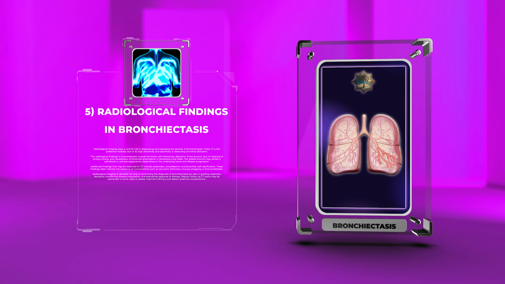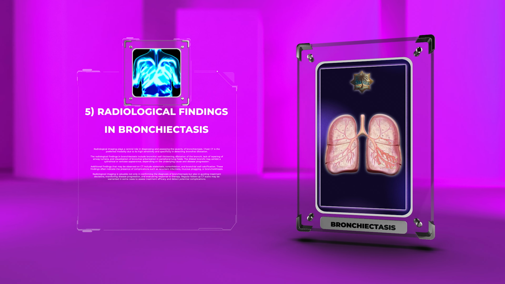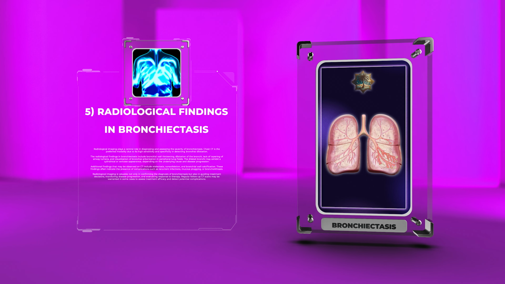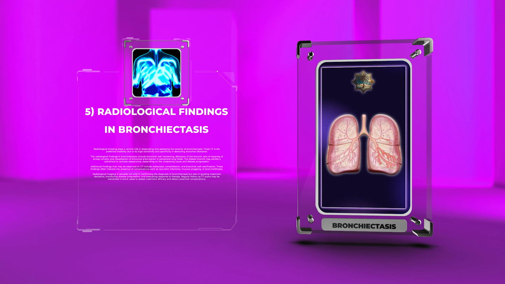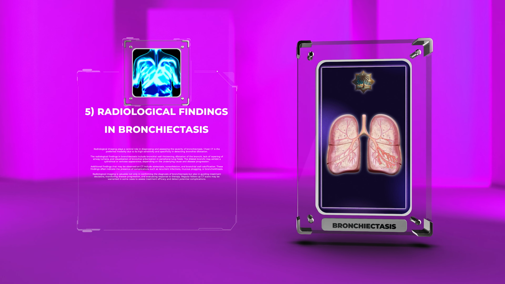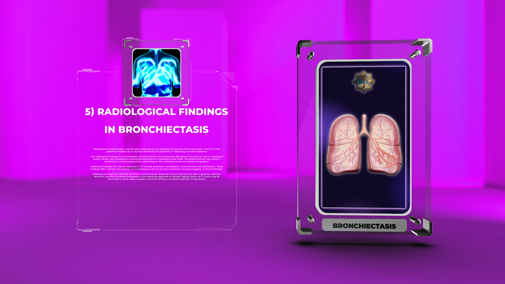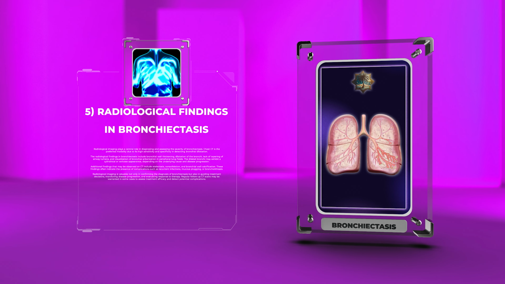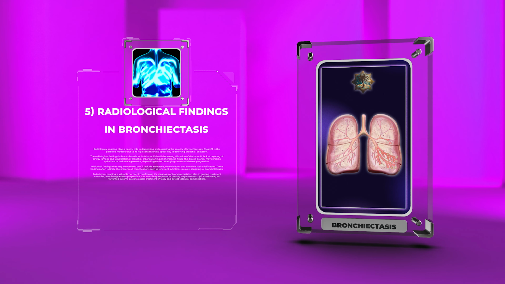The radiological findings in bronchiectasis include bronchial wall thickening, dilatation of the bronchi, lack of tapering of airway lumens, and visualization of bronchial arborization in peripheral lung fields. The dilated bronchi may exhibit a cylindrical or varicose appearance, depending on the underlying cause and disease progression. Additional findings that may be observed on CT include atelectasis, consolidation, and bronchial wall calcification. These findings often indicate the presence of complications such as recurrent infections, mucus plugging, or broncholithiasis.